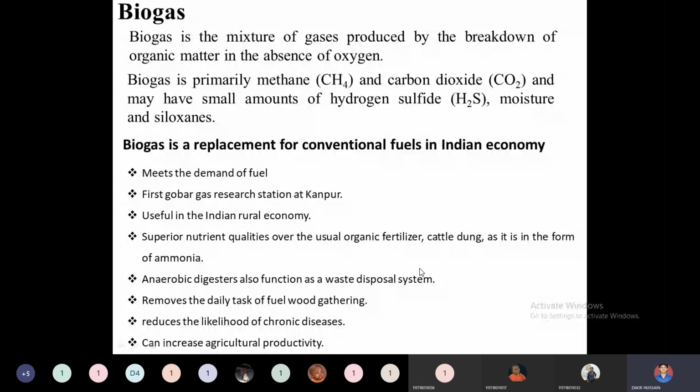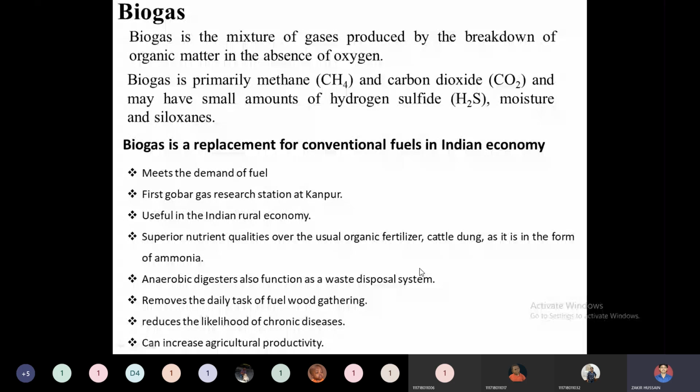Biogas will be a perfect replacement, and all rural activities can be replaced with the use of biogas technology. So it is useful to boost the Indian rural economy.